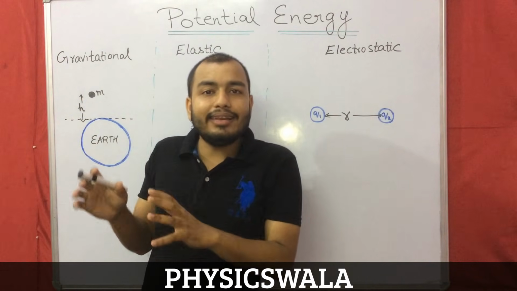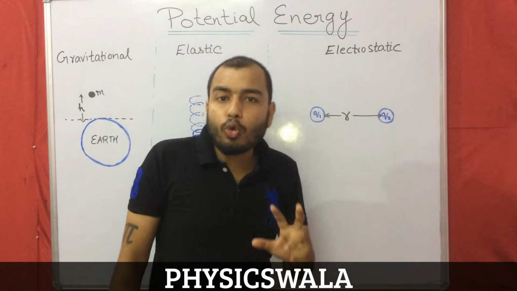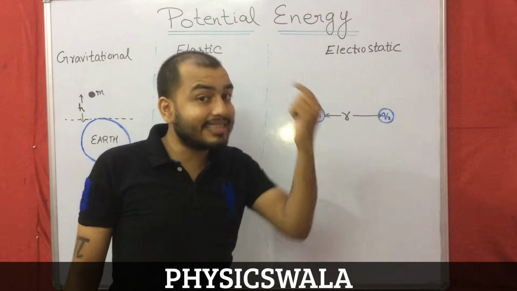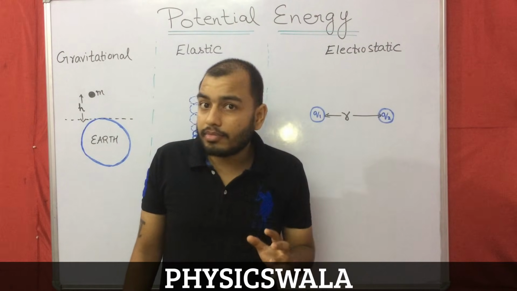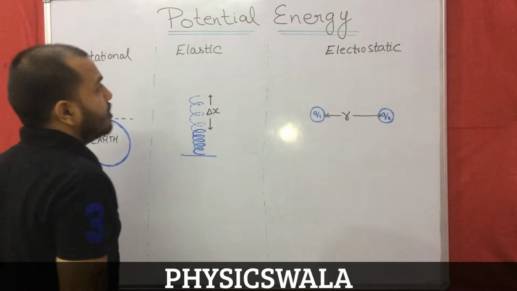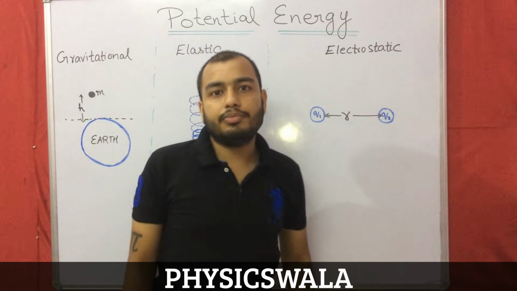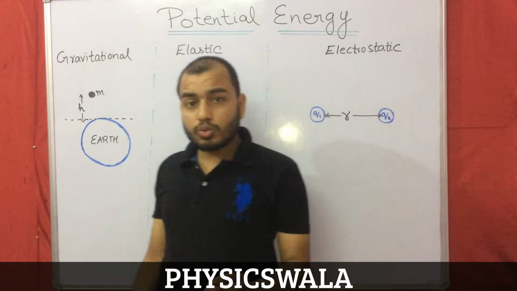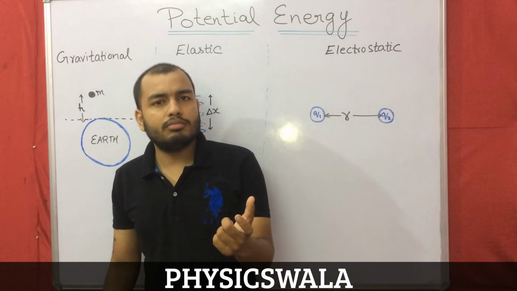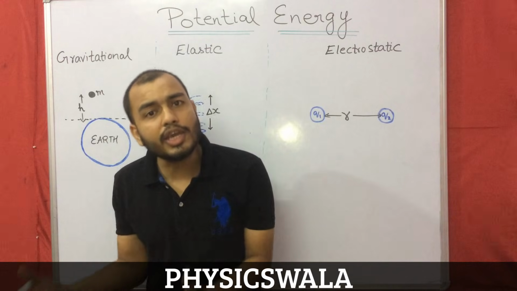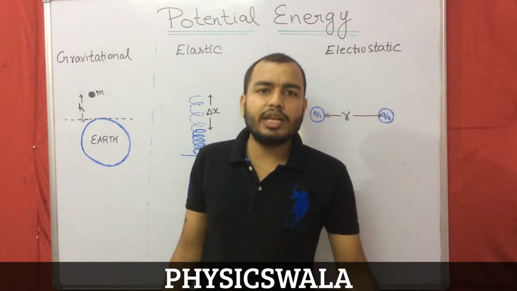Mechanical energy is divided into two classes. First is potential energy and the second is kinetic energy. Today we will be talking only about potential energy. So what is potential energy? The energy which a body has due to its position, its location, is called potential energy.